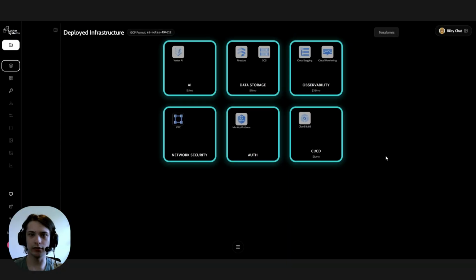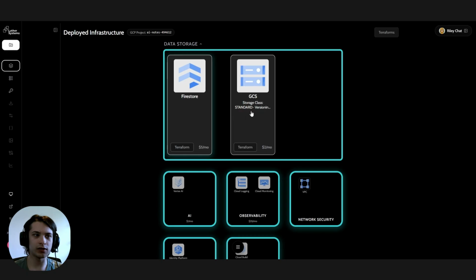Okay, so our AI Notes app deployed successfully, and here we are in the InsideOut management screen. Here you can see all your components organized into folders, which represent component categories, so AI, data storage, and so on. And these folders have cost breakdowns visible at a glance. You can see the whole stack here, so there's no components hidden in extra menus or config that you can't see.